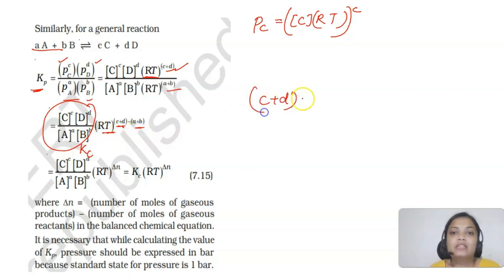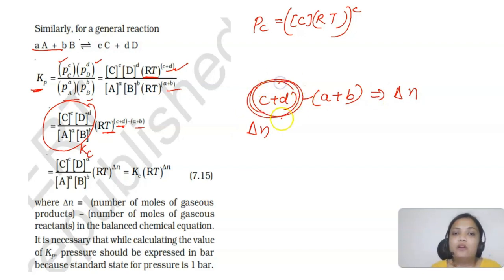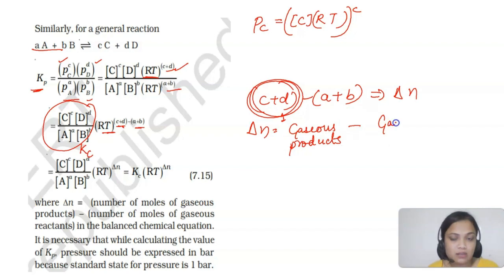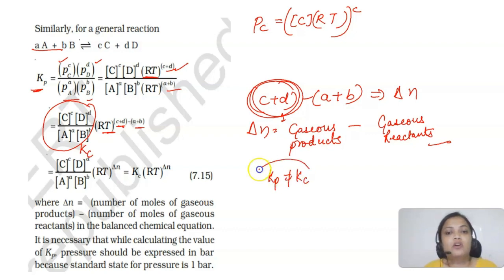Now what does this (c plus d) minus (a plus b) mean? We are writing it as delta n. Now what is this delta n? Delta n is the number of moles of gaseous products, only we are talking about gas, keep that in mind, minus number of moles of gaseous reactants. So by looking at the number of moles, you can try to relate the values of Kp and Kc, because such questions have been asked in NEET. If you look at the PYQs, for which of the following reactions Kp is not equal to Kc, or Kp is equal to Kc.